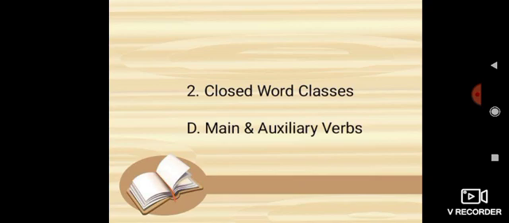Number 4, linking and phrasal verbs. Verbs which join the subject and complement in a sentence are called linking verbs. For example, she is a doctor. A doctor is a complement, a subject complement. Who is a doctor? She is a doctor. She is a dancer. She is an actress. These are complements also.